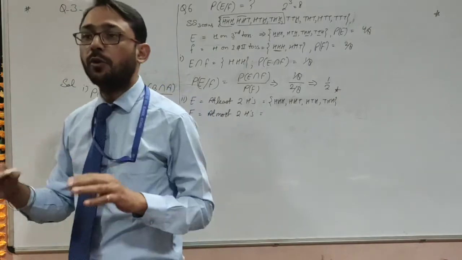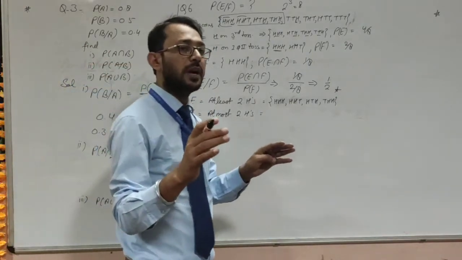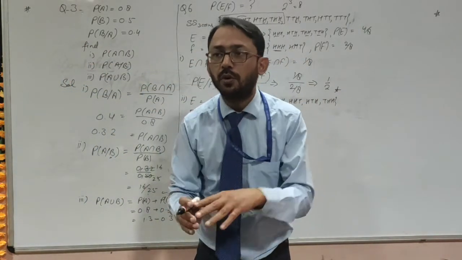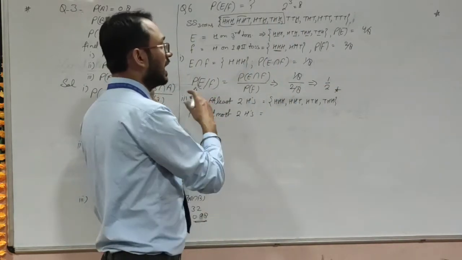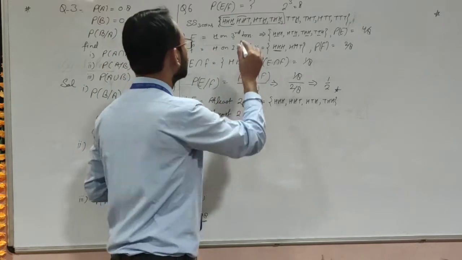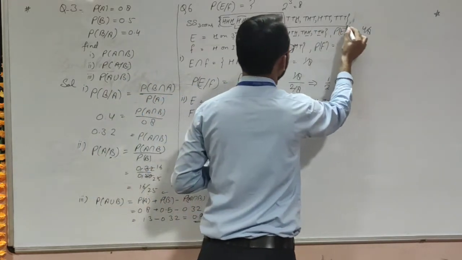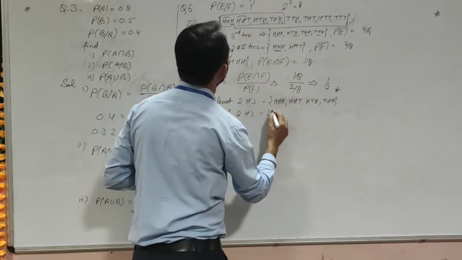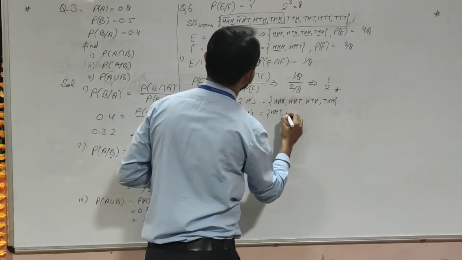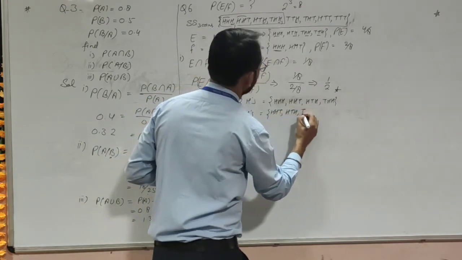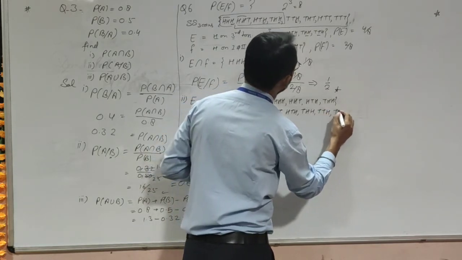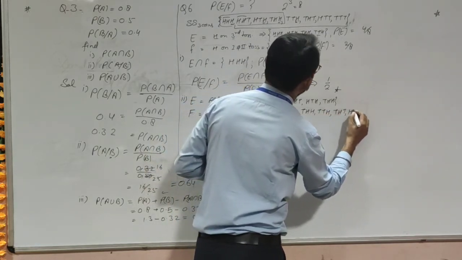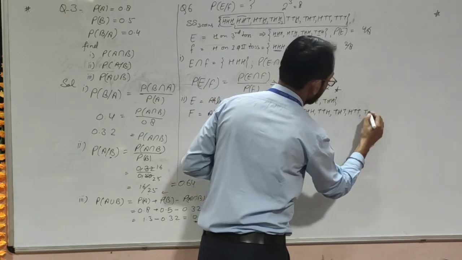Yes, now F is at most two heads. At most two heads means two or less. Maximum there could be two heads, less than two could also be there. So this will be the condition: HHT, HTH, THH, then TTH, THT, HTT, and last TTT.